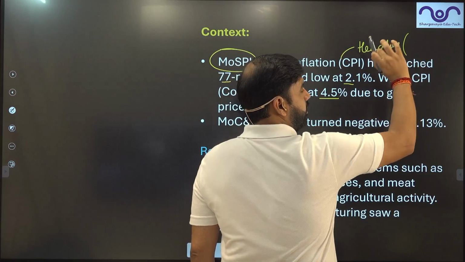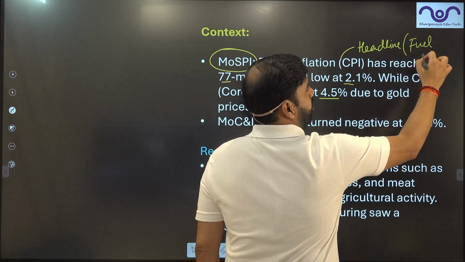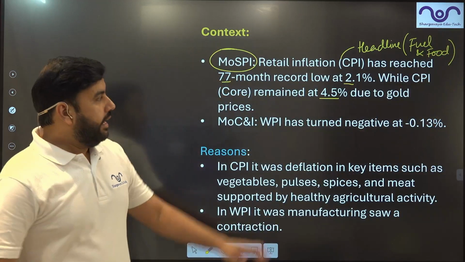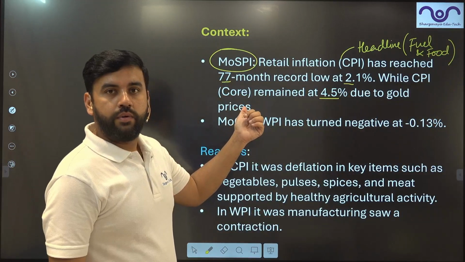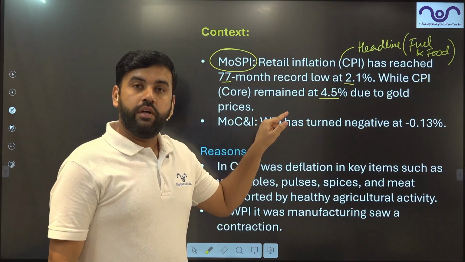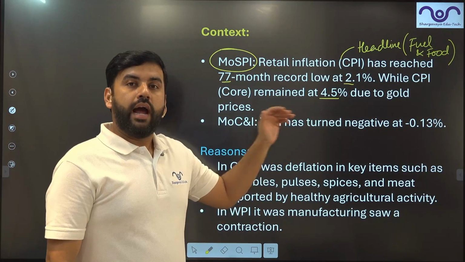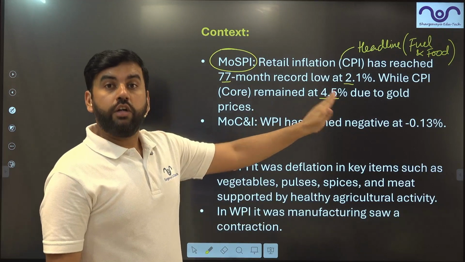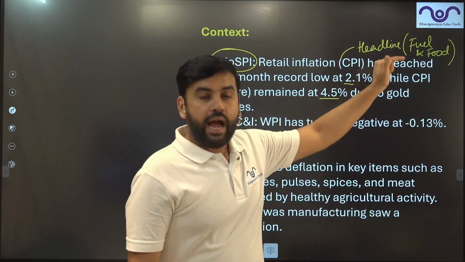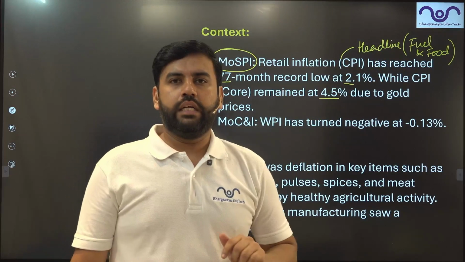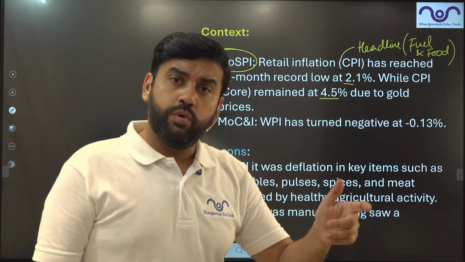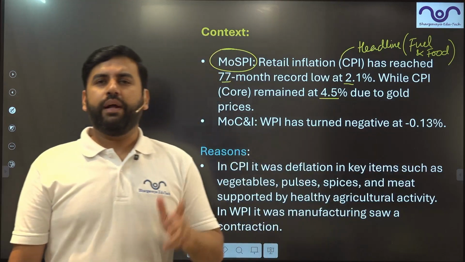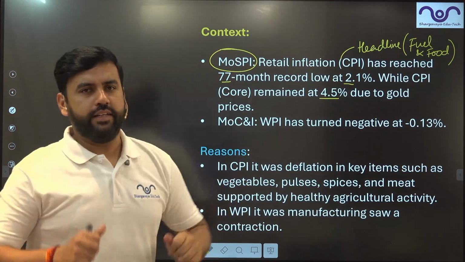Headline means which includes fuel and food. And this CPI core excludes the prices of food and fuel. So basically the core one shows you a true picture, because guys, food and fuel are very highly fluctuating. You can also call it fuel, or you can call it energy. In some places you will see food and energy, because food prices, obviously, fluctuate very easily.